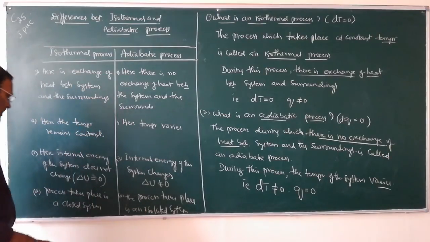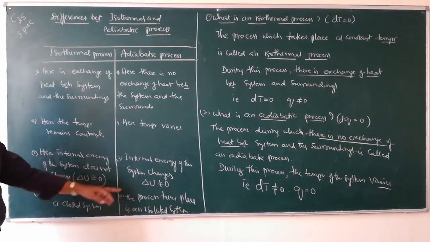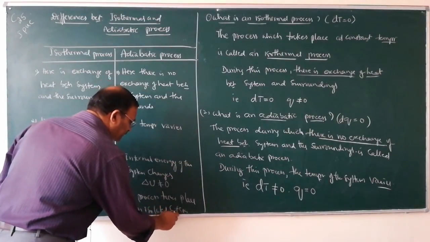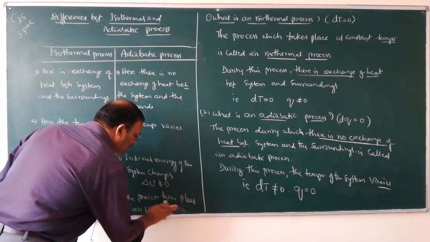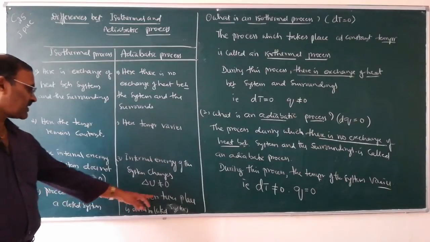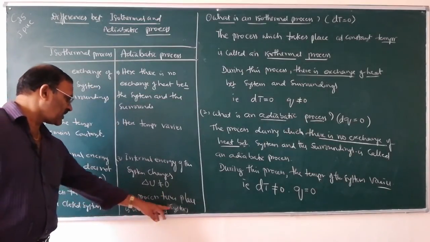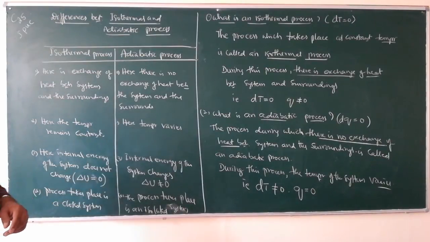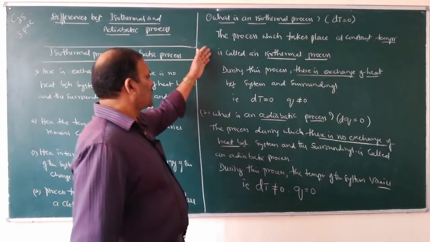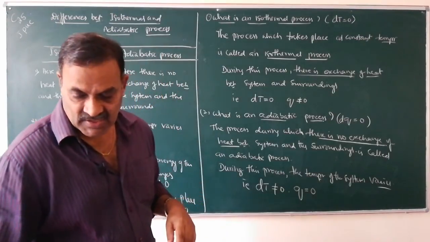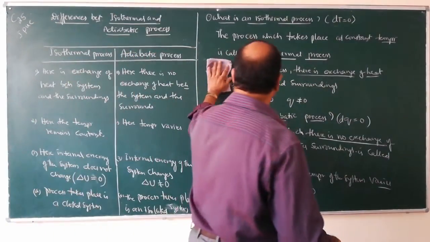The process takes place in a closed vessel. Here, in adiabatic process, the process takes place in an isolated system, in an isolated vessel. So this is what is known as the differences between isothermal process and adiabatic process.